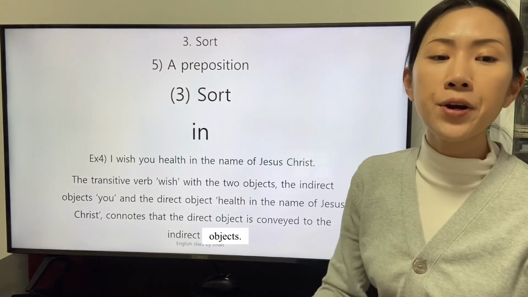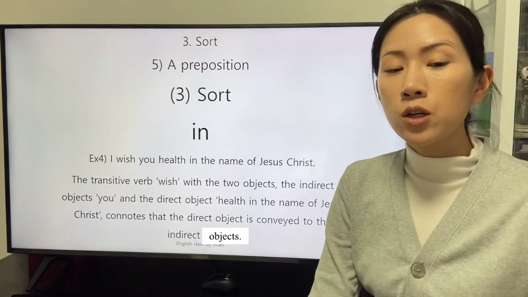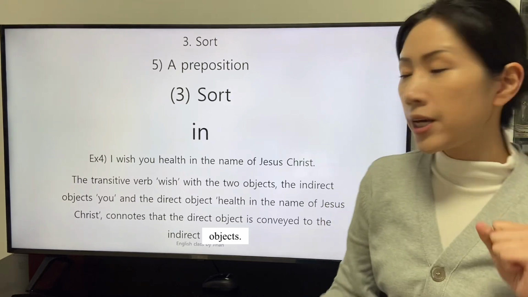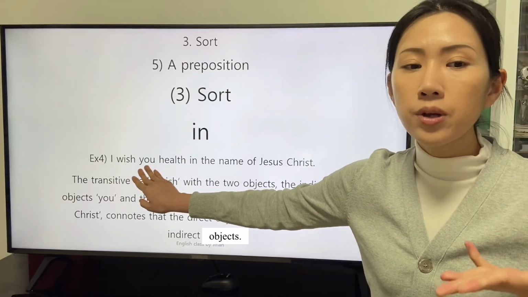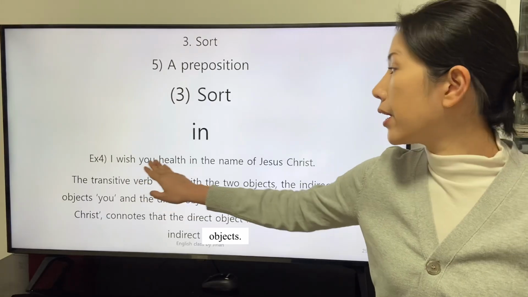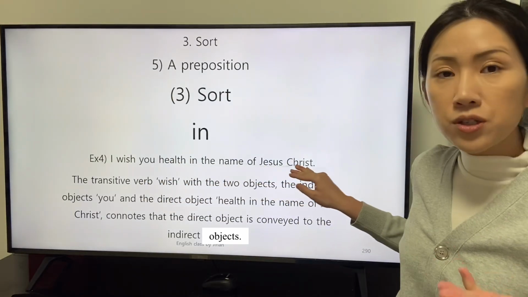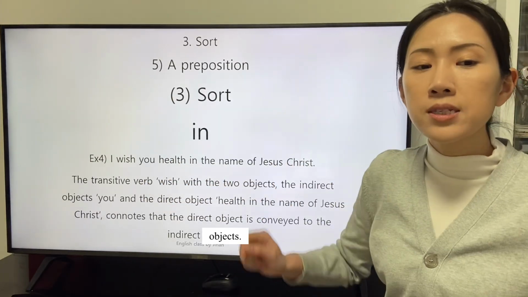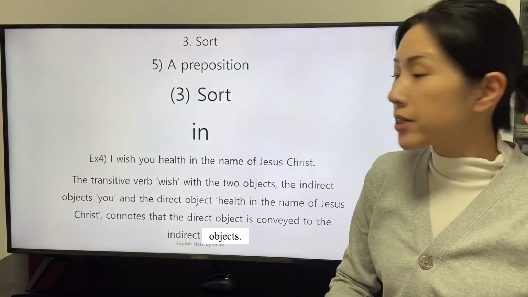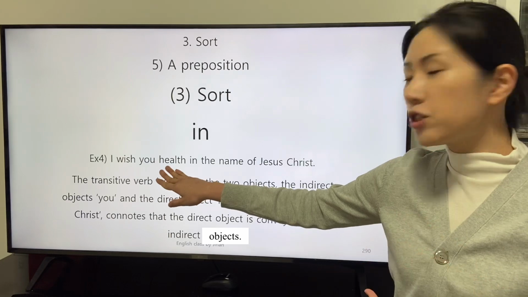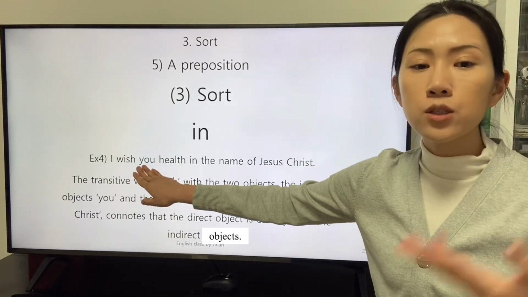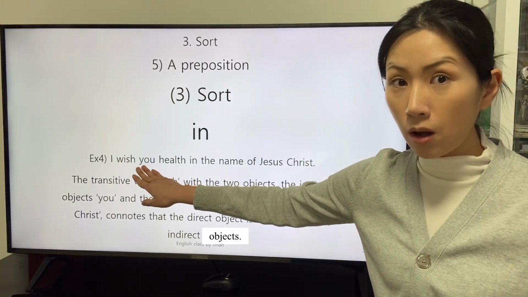The transitive verb wish with the two objects, the indirect object you and the direct object health in the name of Jesus Christ, connotes that the direct object health in the name of Jesus Christ is conveyed to the indirect object.